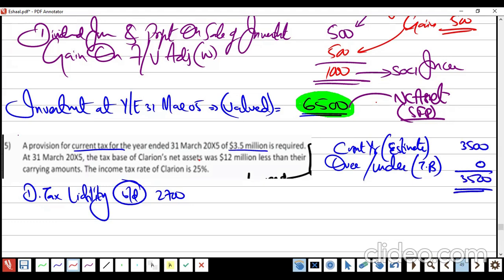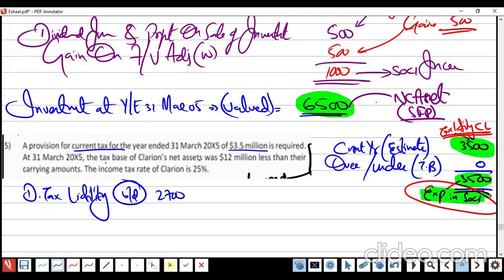So the expense and the liability is the same amount. That is the expense in SOCI, and that one is the tax liability, which is the current liability, right or wrong? When we make the SFP, we will take this number. And this is the expense for the year.